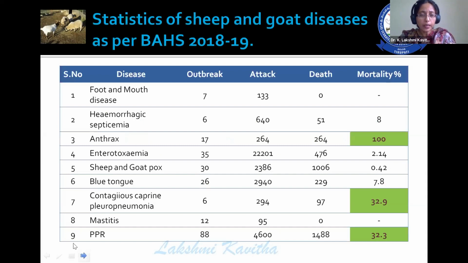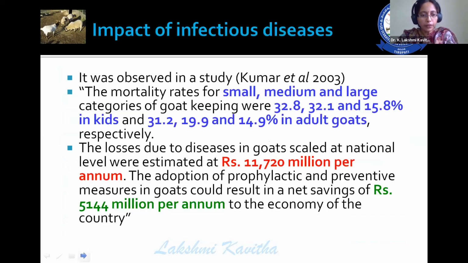When you observe the basic animal husbandry statistics, there are about 9 diseases that are reported every year: foot and mouth disease, hemorrhagic septicemia, anthrax, enterotoxemia, sheeppox and goatpox, blue tongue, contagious caprine pleuropneumonia, mastitis, and PPR. When you observe the mortality, anthrax gives mortality of about 100%, whereas caprine pleuropneumonia is about 32.9 and PPR is about 32.3. So these are the diseases that pose high morbidity as well as mortality to the sheep and goat sector. Then what is the impact of infectious diseases?